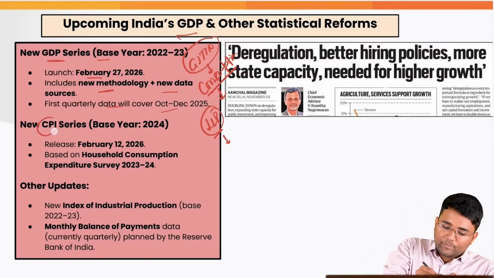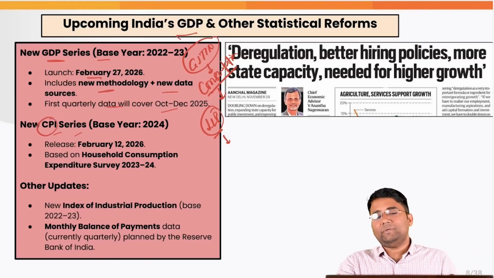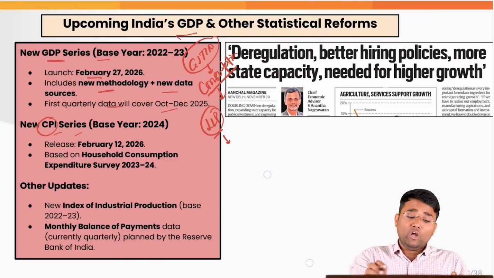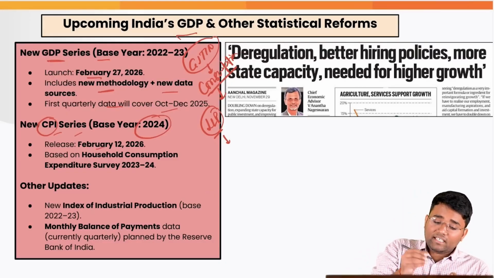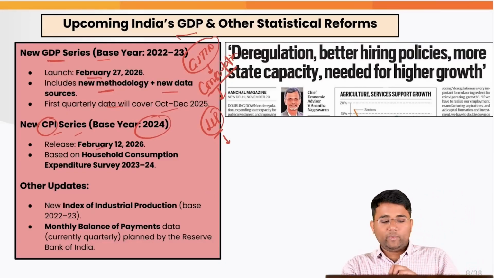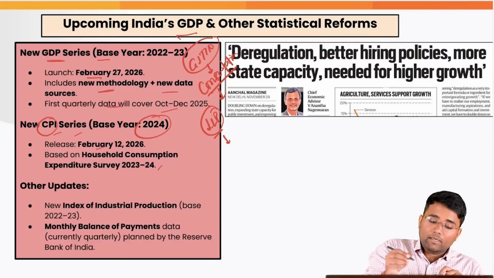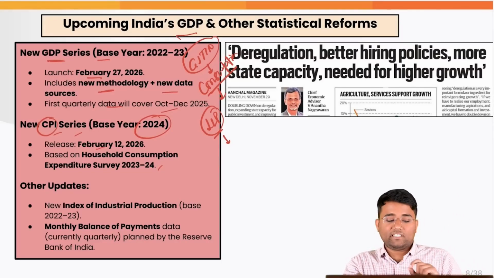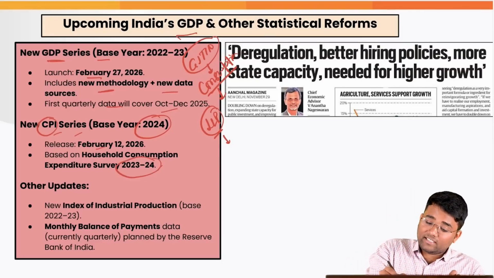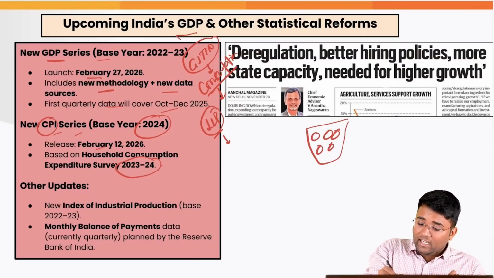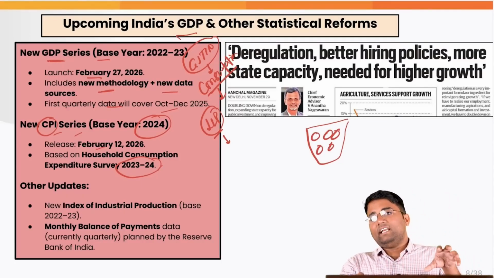Also, the Consumer Price Index, CPI, series, the base year for which is going to be revised to 2024, will again be released around February 2026. Most importantly, it will be based on the Household Consumption Expenditure Survey of 2023-24. Whatever basket of goods is kept under the CPI is outdated.